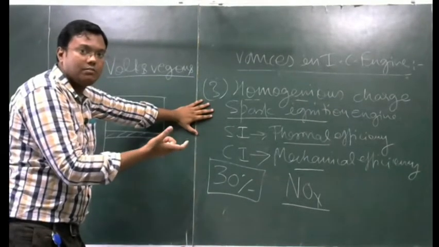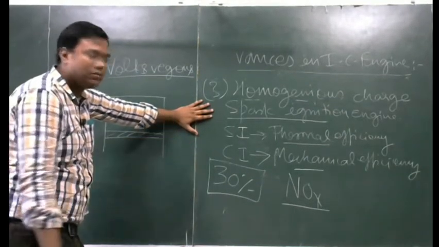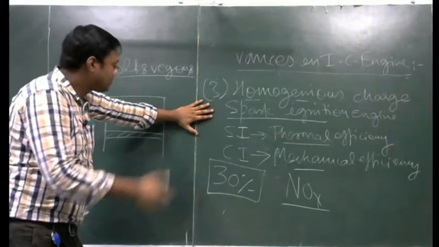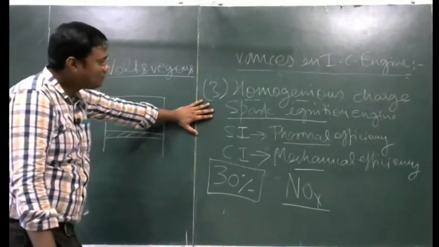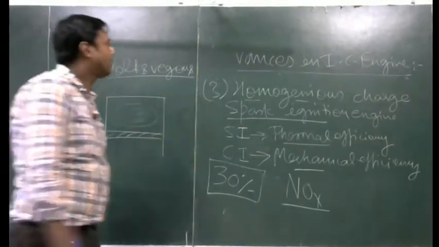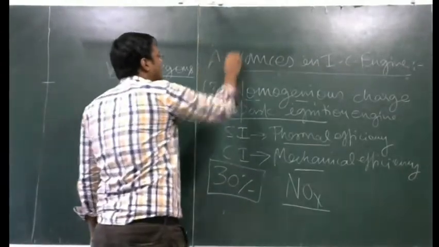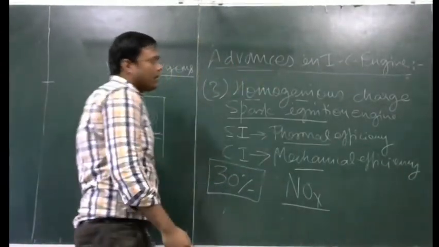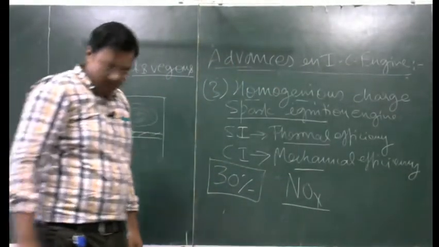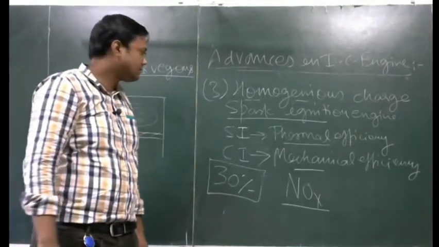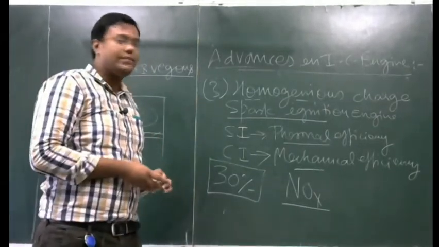Maybe in future other engines will also be developed and new technology will come. So these are the advances in IC engine. This is all about this subject, IC engine.